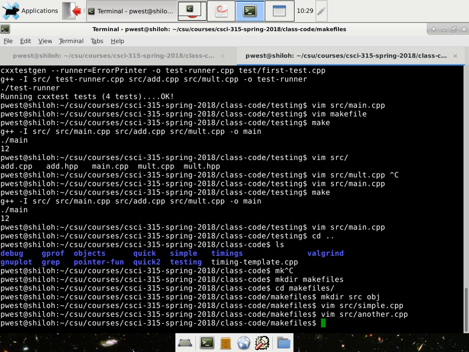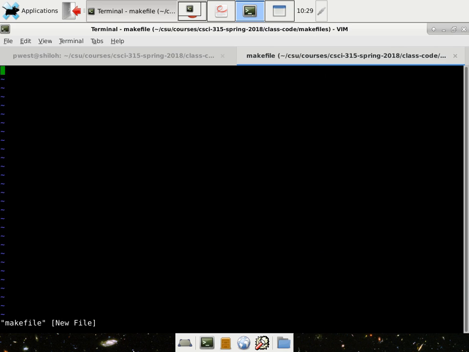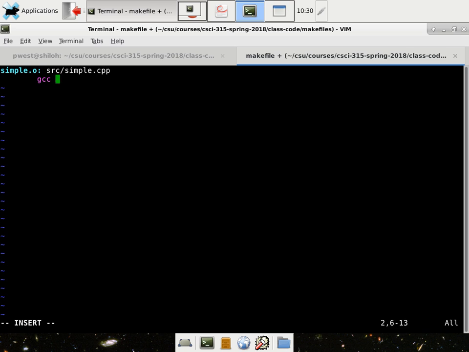Okay, great. So in our current makefile, vim makefile, if we wanted to do simple.o, which depends on simple.cpp, which is located in the source directory, we do gcc -c source/simple.cpp, and its output should be in obj.